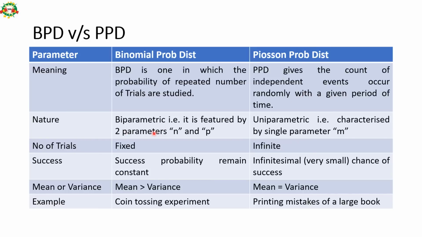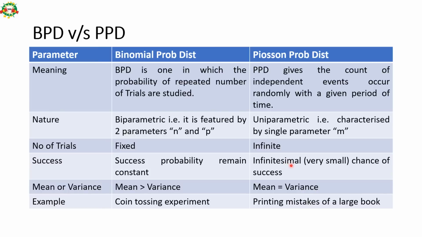So the nature: it is biparametric, that is, it is featured by two parameters, n and p. And the Poisson distribution is uniparametric, characterized by a single parameter. So in terms of the number of trials, the binomial probability distribution has a fixed number of trials. However, Poisson has an infinite number of trials. So in terms of success probability, it remains constant here in the binomial.